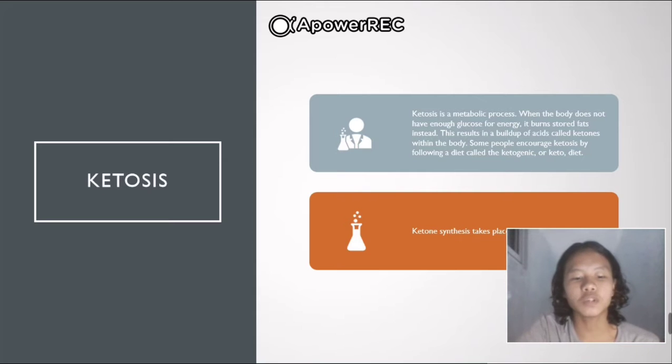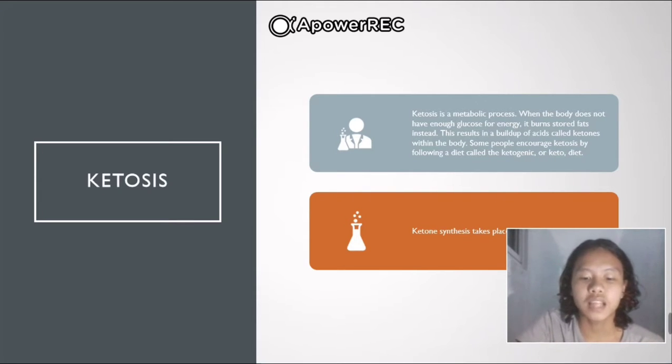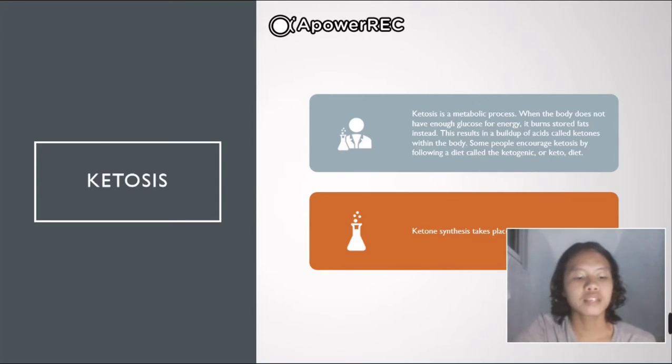So what is ketosis? Ketosis is a metabolic process, and when the body does not have enough glucose for energy, it burns stored fats instead. This leads to a buildup of acids known as ketones. We have three ketone bodies: acetone, acetoacetate, and 2-hydroxybutyric acid. Ketone bodies are reserve fuel for energy production in the body, especially for the brain.